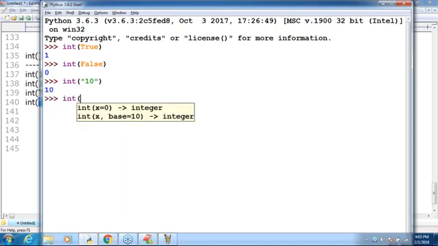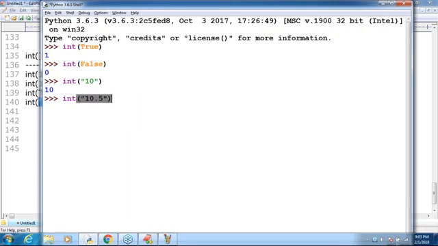Next, int of "10.5". Can anyone please tell what answer we are going to get now? The output is always int type, so how can you say 10.5 is the answer? Can you spell out what answer we are going to get by default for int of "10.5"? Can everyone in the session please respond?